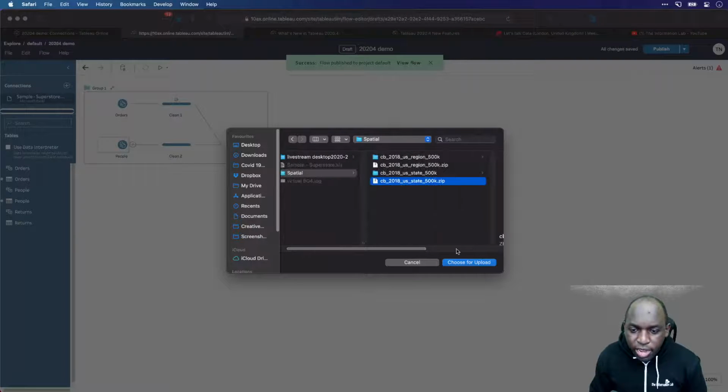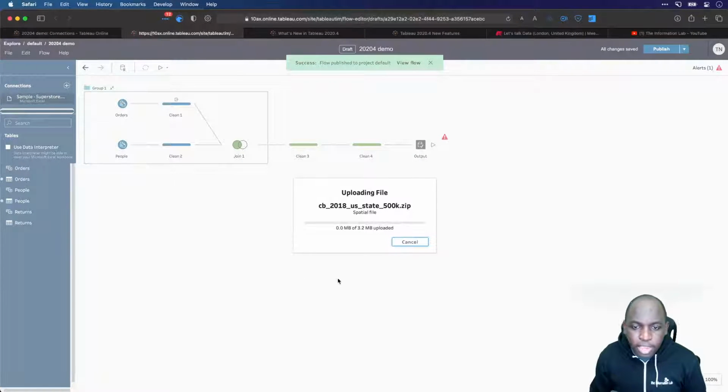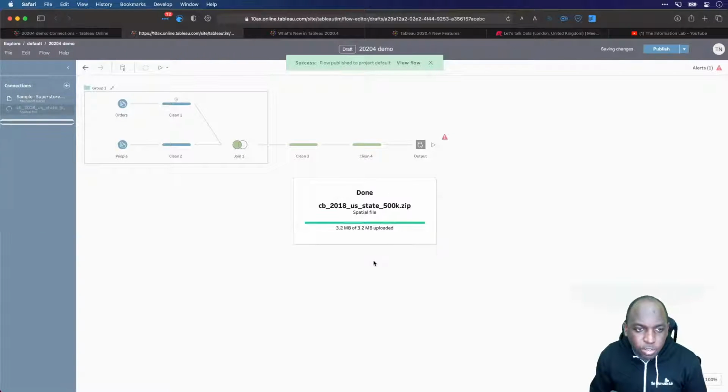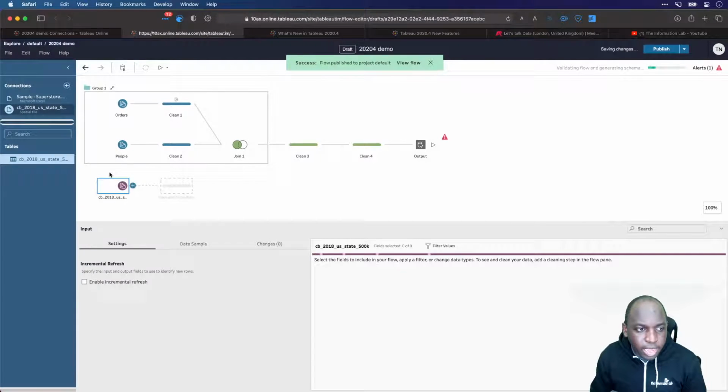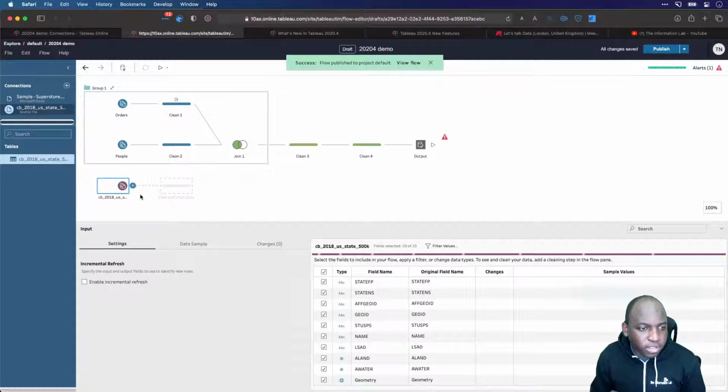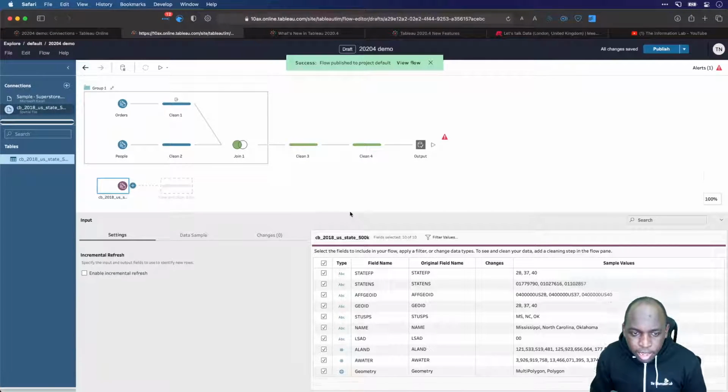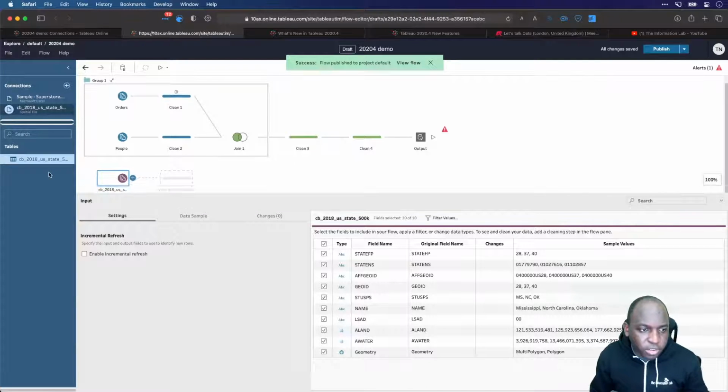I'm going to bring in the state file here and I'm going to choose for upload. Okay, that's going to upload in 3.2 megabytes time. So we'll give that a few seconds to just complete the natural course of action. And when that's ready, we should be able to see that here on the left hand side. So yep, you can see that it's even brought that in for us. And it's a nice touch because it's seen that there's only one table in there. And if I've connected to it, then it might as well bring in the file. So that's a small quality of life improvement there.